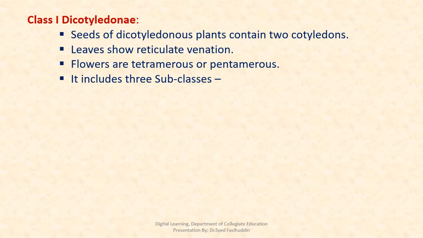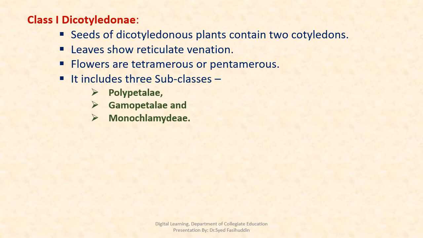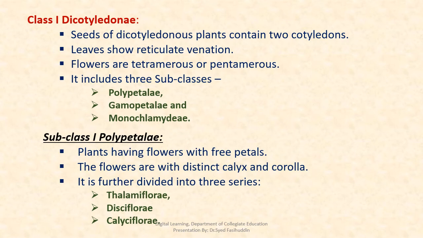Characters of Dicotyledonae. Seeds of dicotyledonous plants with two cotyledons, leaves with reticulate venation, flowers are tetramerous or pentamerous. It includes three subclasses, that is Polypetalae, Gamopetalae, and Monochlamydeae. The subclass Polypetalae is characterized by plants having flowers with free petals. The flowers are with distinct calyx and corolla. It is further divided into three series, that is Thalamiflorae, Disciflorae, and Calyciflorae.